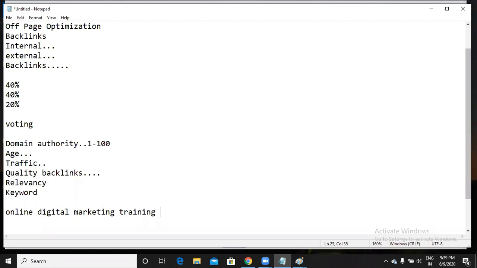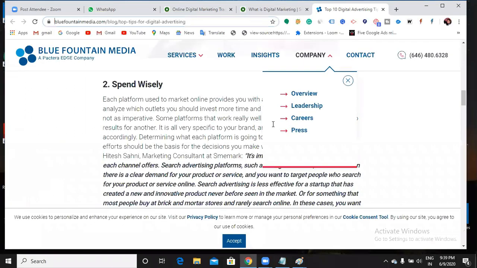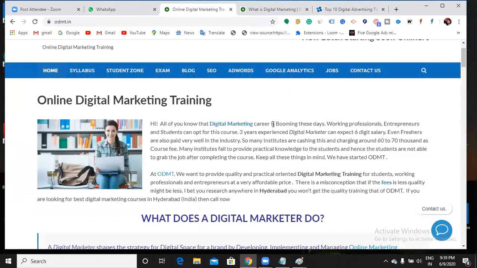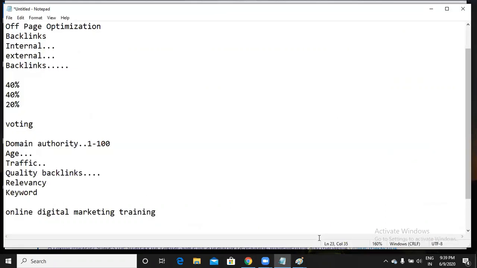So for what keyword you are optimizing is very, very important. Now here, for this digital marketing text, we give a link, right? In such a way, whatever keyword other websites use to give a backlink, that is mandatory. So if they give a backlink for online digital marketing training, oh, very good.